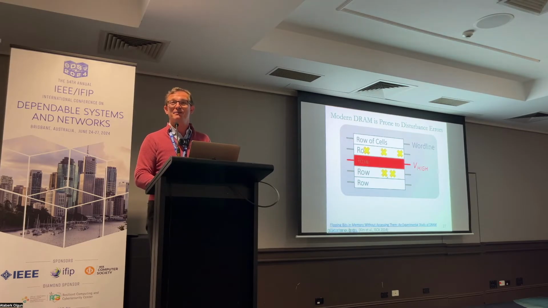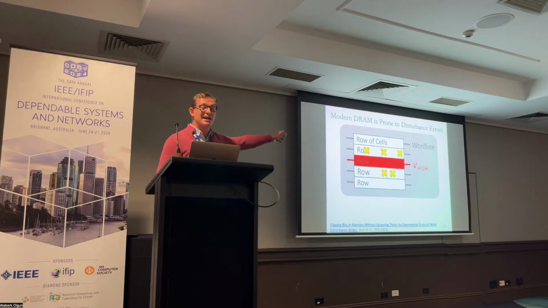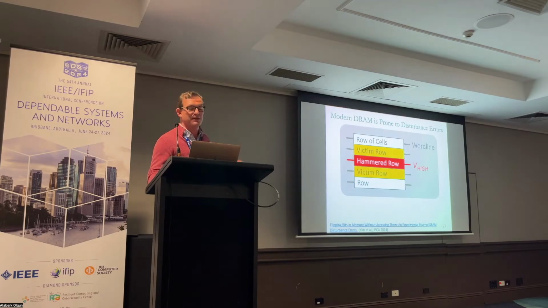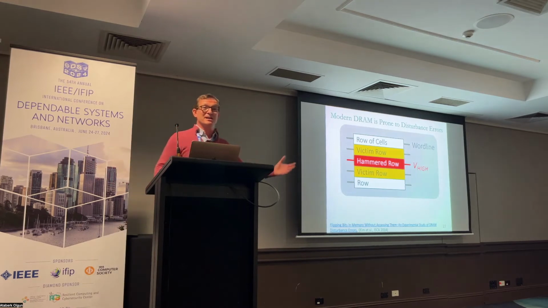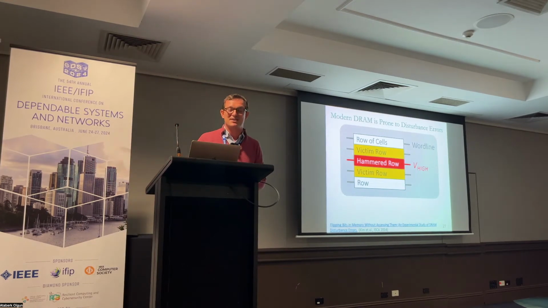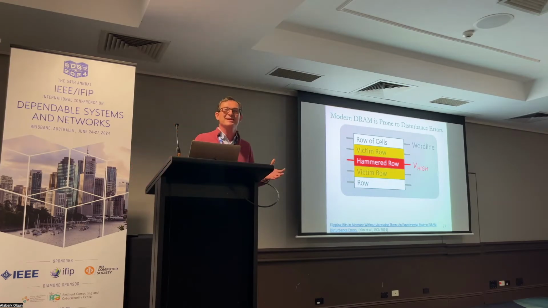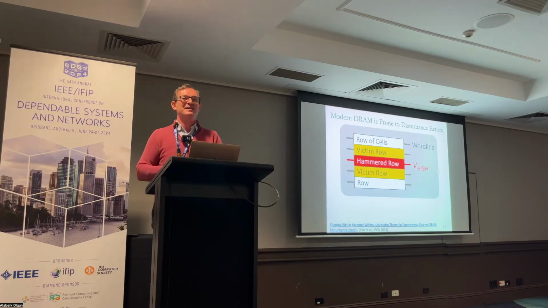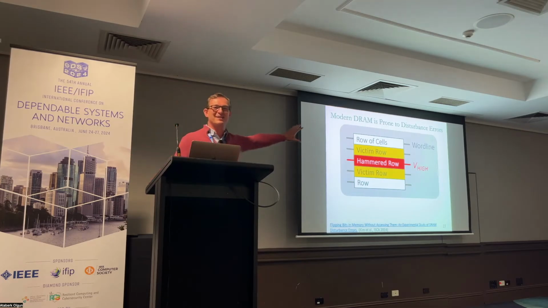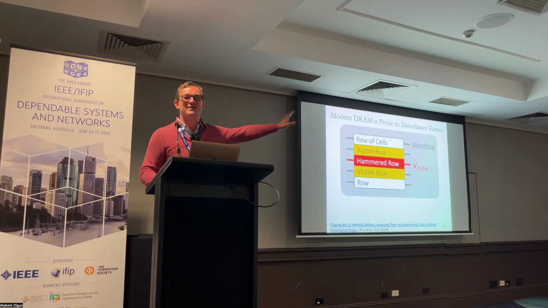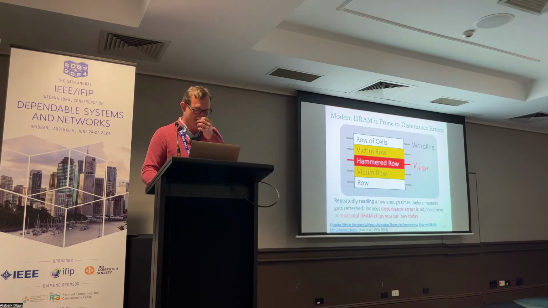This should not be happening, because you're just accessing that row, and you're not accessing anything else. You're not writing to anything in DRAM. Clearly, this breaks memory isolation, physical isolation. Those rows that get bit flips, the victim rows, as we call them, can belong to some other application, to the operating system, or to some important keys and security infrastructure. This is what makes it a real security problem in the end. It's a robustness problem which affects security, reliability, and safety. But security folks actually took advantage of the bit flips because they wanted those bit flips. If we get to it at the end, I'm going to mention some papers later on.